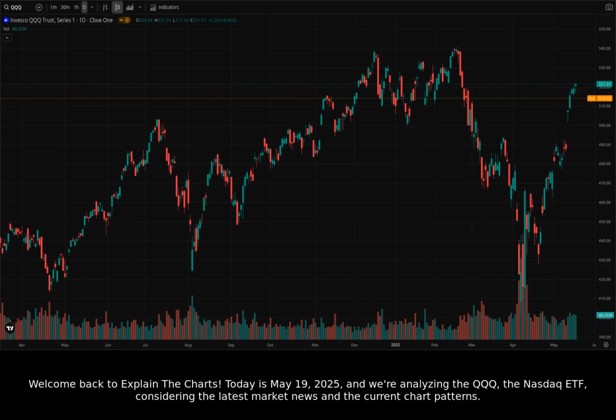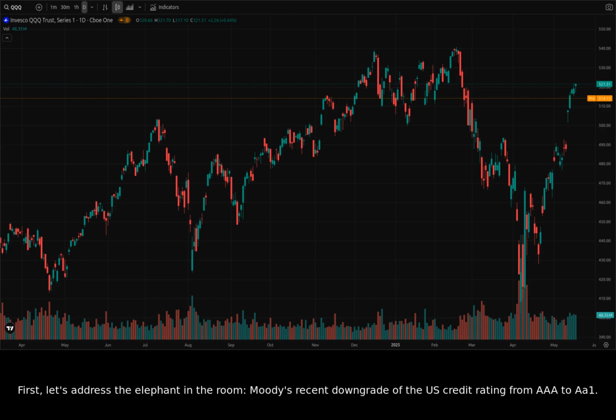Today is May 19th, 2025, and we're analyzing the QQQ, the Nasdaq ETF, considering the latest market news and the current chart patterns. First, let's address the elephant in the room, Moody's recent downgrade of the U.S. credit rating from AAA to AA1.